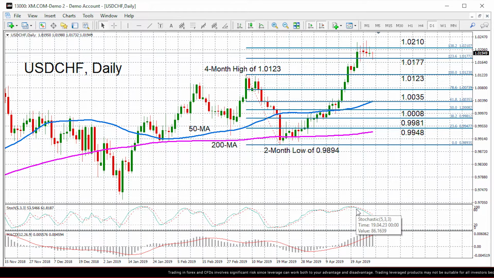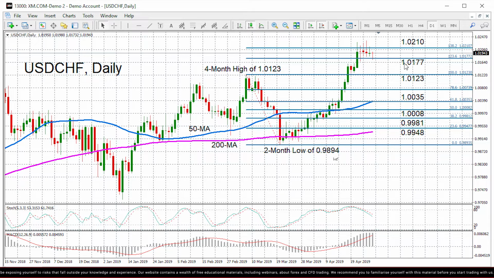The stochastics has moved away from overbought territory and is trending downwards at the moment, and the MACD histogram is above its red signal line, signaling that despite the weakening momentum, it's still looking fairly positive for the time being, at least. Immediate support is at the 123.6% Fibonacci extension of the downleg from 1.0123 to